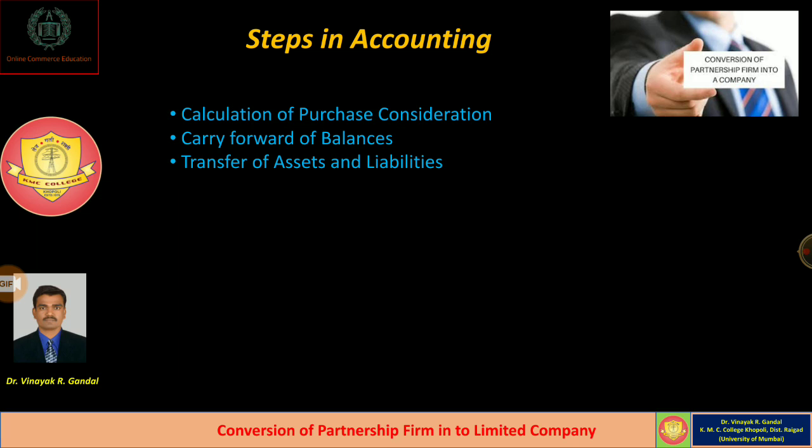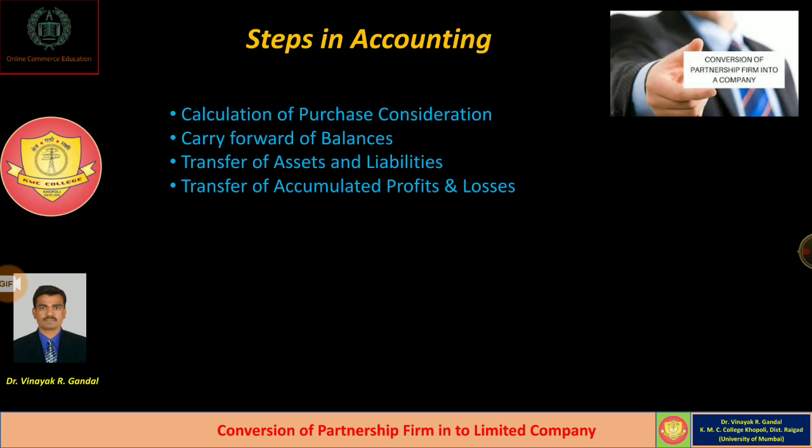Okay, once assets and liabilities are transferred, then we have to transfer accumulated profits and losses. So dear students, accumulated profits means the balance of profit and loss account, general reserve and surplus, which is normally shown on the liability side of the balance sheet, and that should all be transferred to the credit side of the partners' capital account.